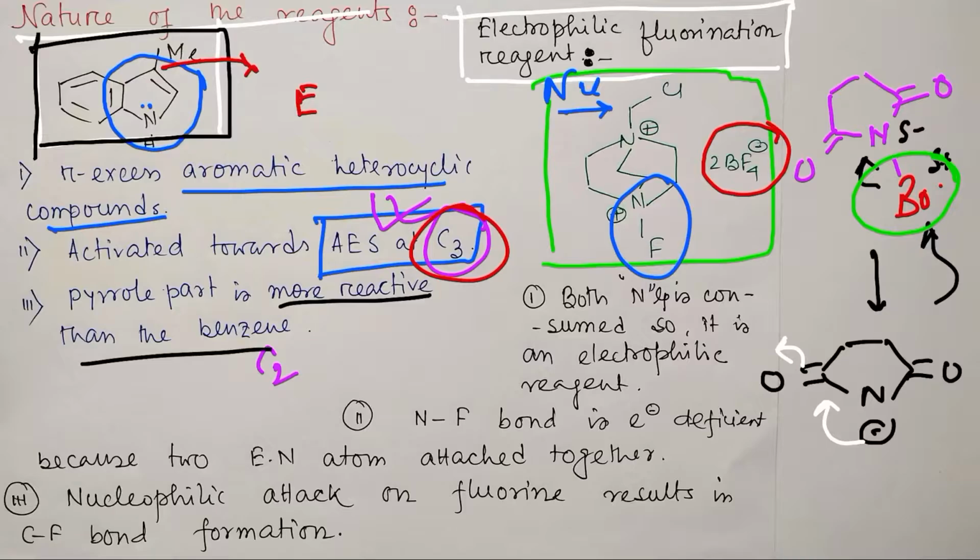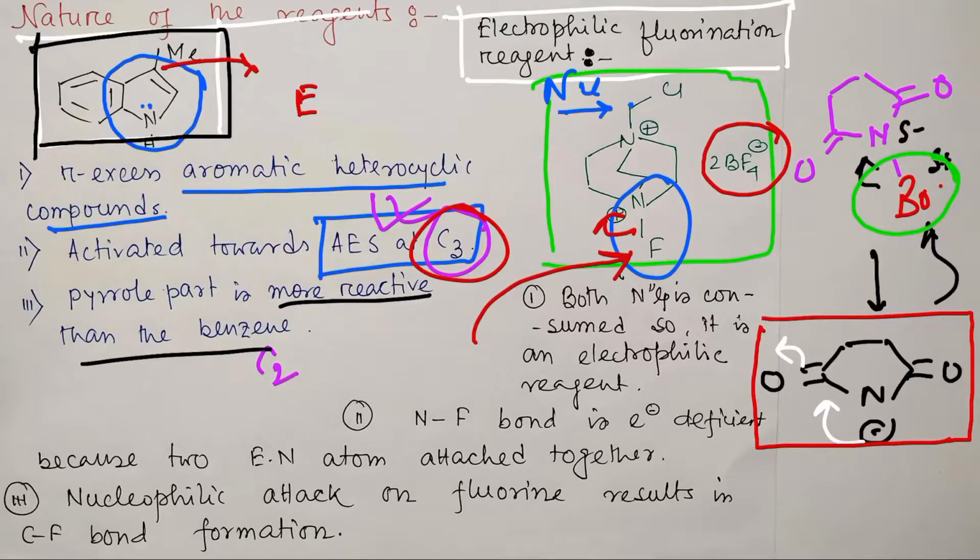Because if you compare this benzyl position, this is far more stable compared to this N-F bond. Nitrogen is highly electronegative, fluorine is highly electronegative, and additionally after nucleophilic attack on fluorine, the nitrogen will be neutral. So it's a good leaving group. In case of NBS, it is negative, and why does this happen? Because the negative charge is stabilized. But in case of this Selectfluor, after the nucleophilic attack, the nitrogen became neutral.